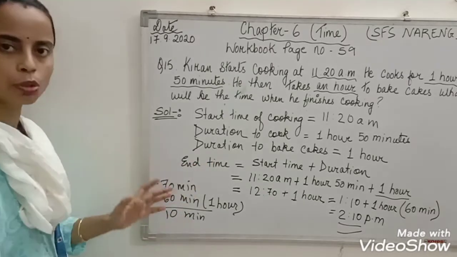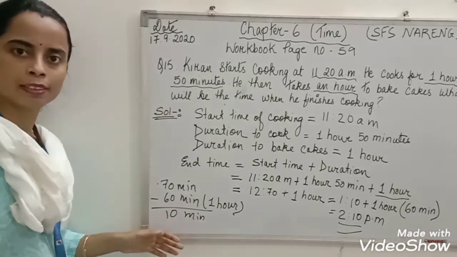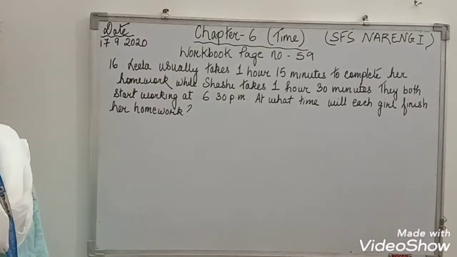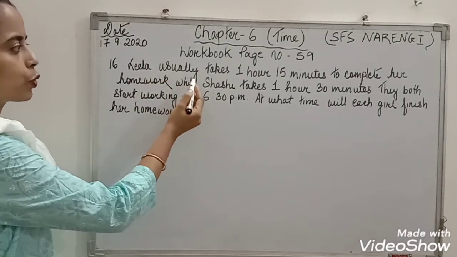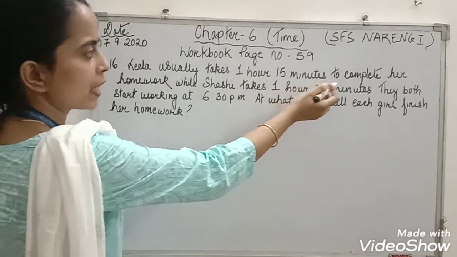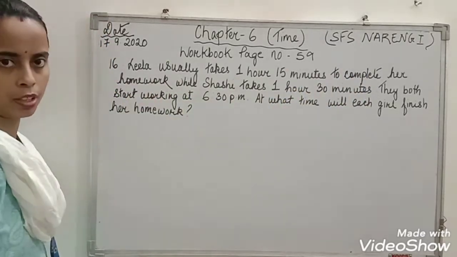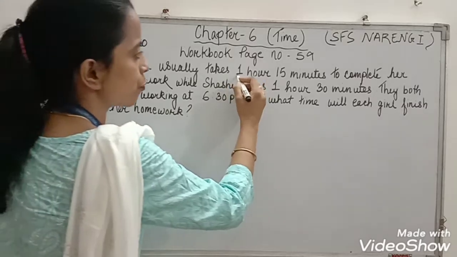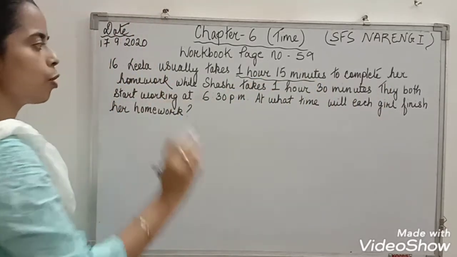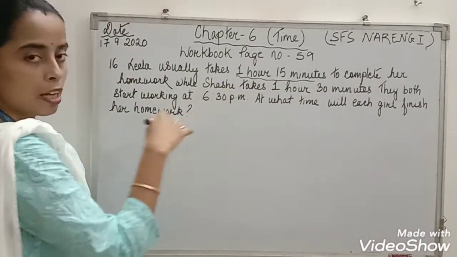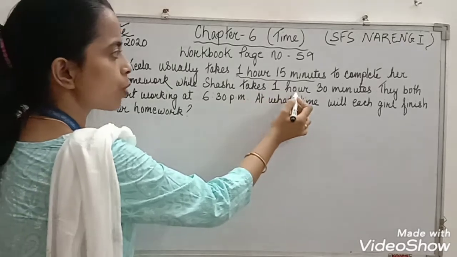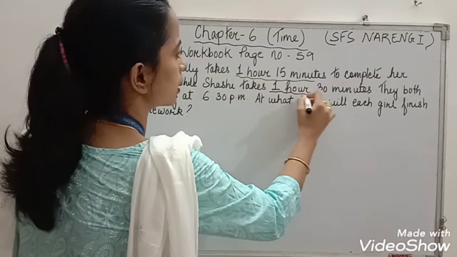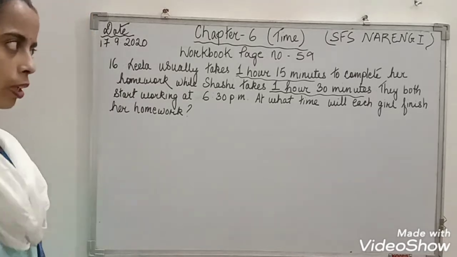Okay, let's do question number 16. So what is given in question number 16? Leela usually takes 1 hour 15 minutes to complete her homework, while Shashi, another girl, takes 1 hour 30 minutes to complete her homework.